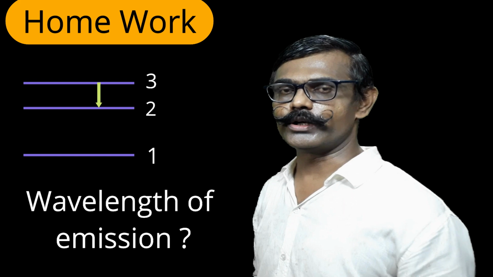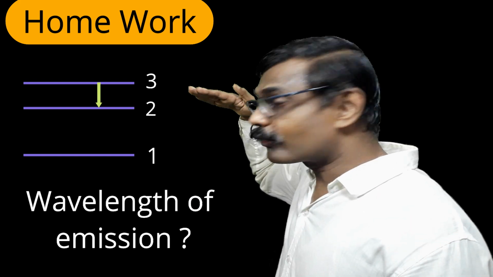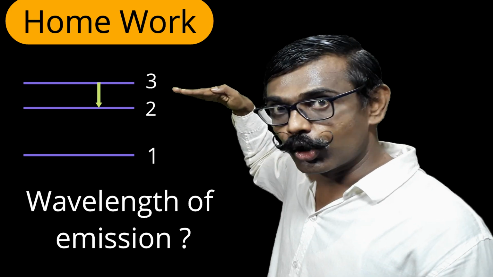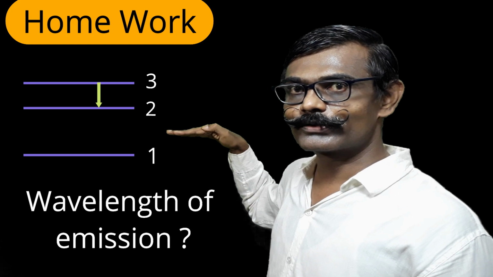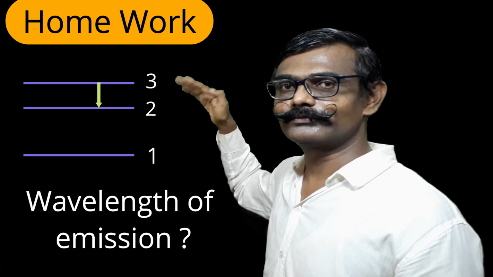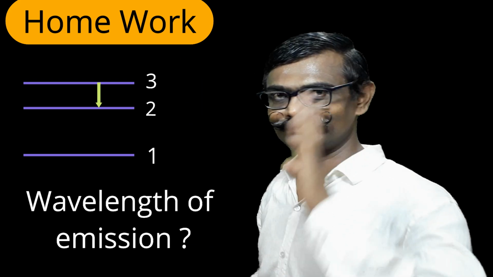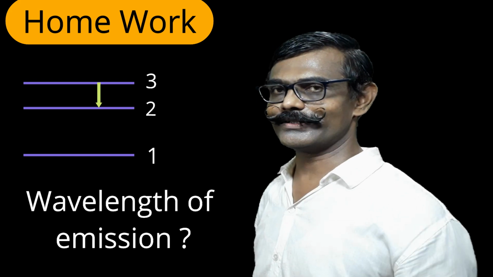Now as an exercise, students, you have to find the wavelength emitted due to the return of the electron from the third level of hydrogen to the second level of hydrogen. Is it clear? I want the wavelength in nanometer. So students, now I have given 3 exercises. The first, I want the orbit number for hydrogen, helium plus, lithium plus 2, and beryllium plus 3, where the energy is the same, minus 1313 kilojoule per mole.